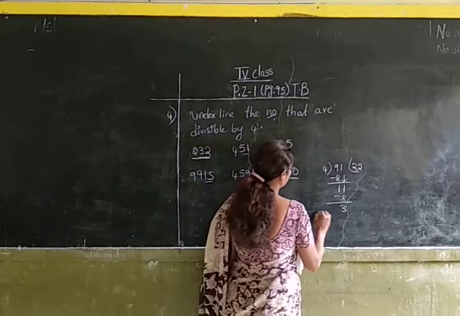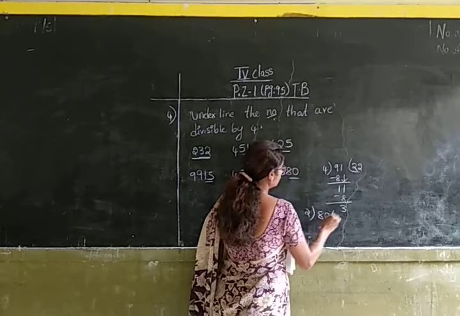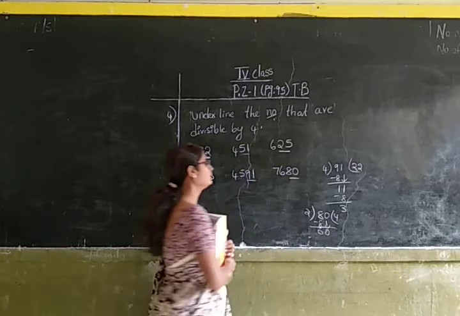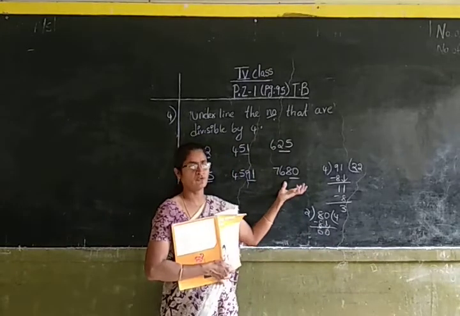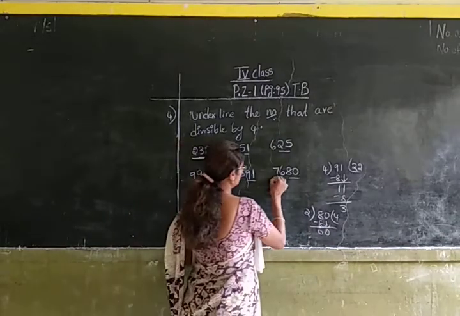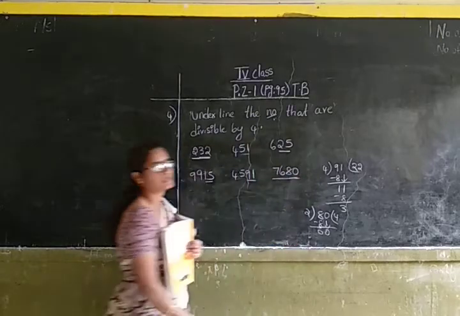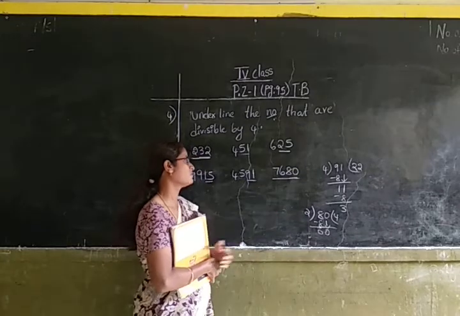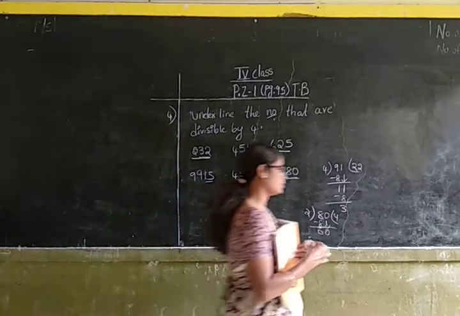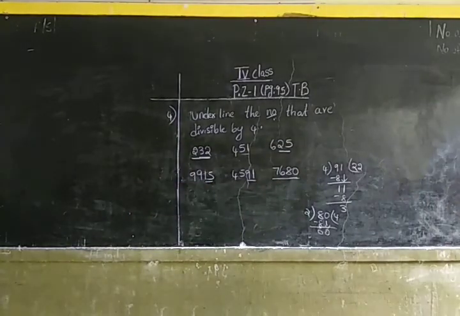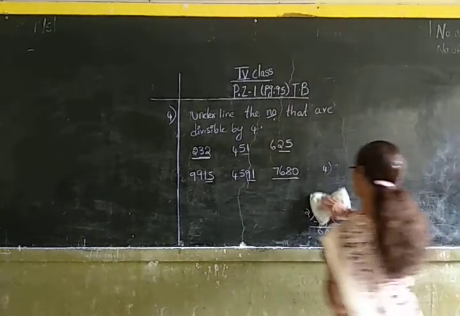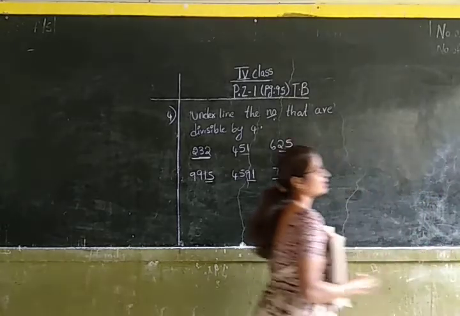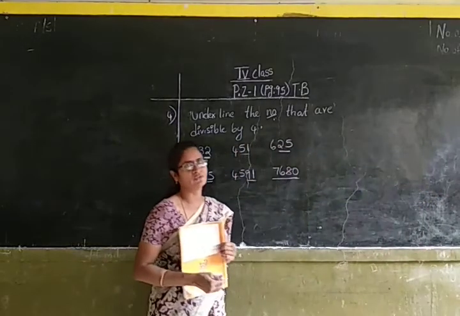Now let us check 80. 2 4s are 8, 0. Here the last two numbers are divisible by 4. So we can say that the whole number, which is 7,680, is divisible by 4. Okay children. If the last two numbers are divisible by 4, then you can say that the actual number is divisible by 4. This is the divisibility rule for 4.